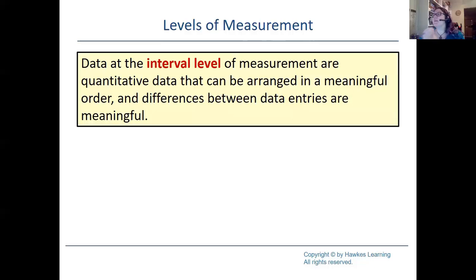Another level of measurement is interval level. Now, interval level of measurement is quantitative data. So again, meaning we're dealing with numbers now, but they can be arranged in a meaningful order, and the differences between the data entries are actually meaningful.